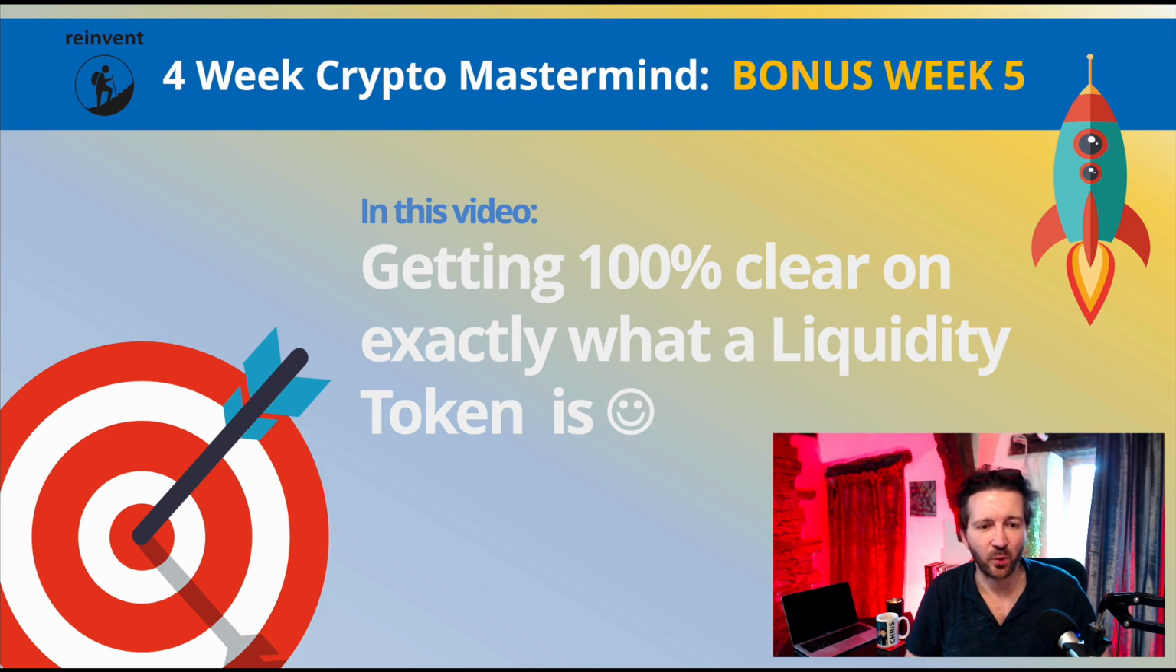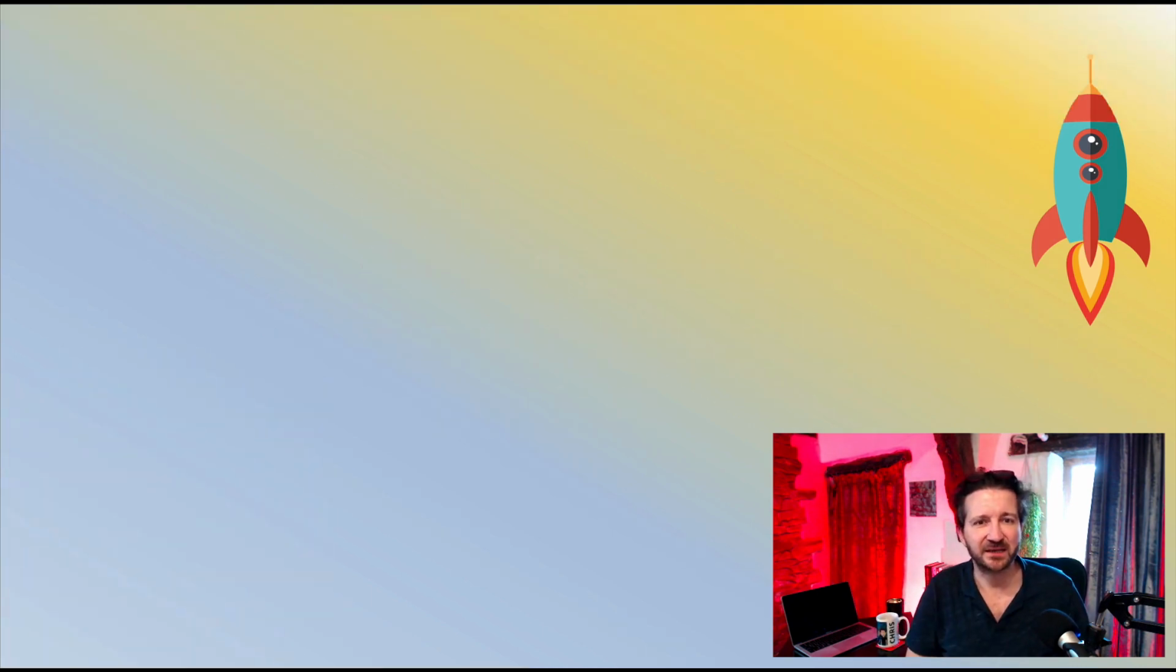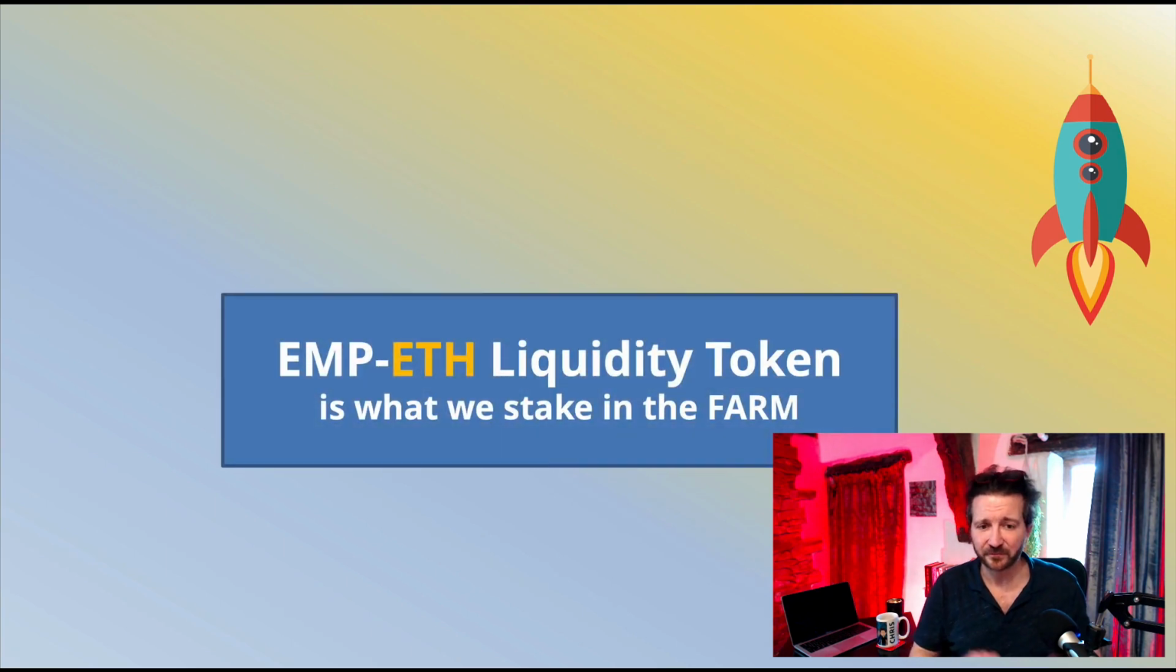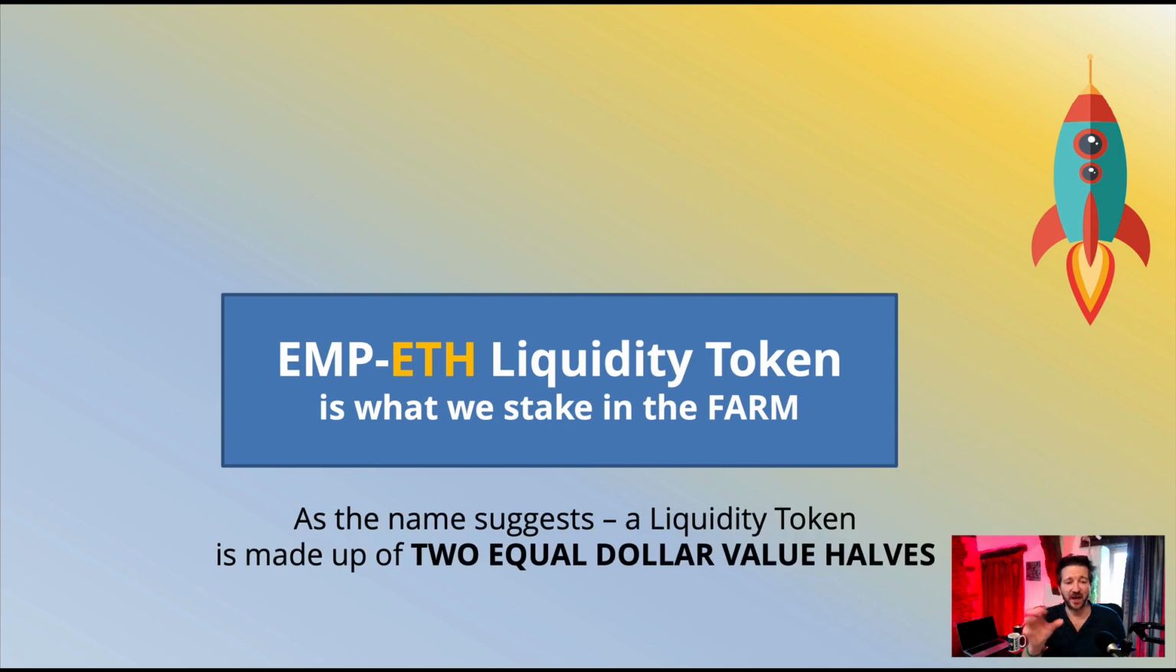Okay, so what is a liquidity token? Well, a liquidity token is what we stake in the farm. So let's take a little look at that right now. The liquidity token that we've been talking about all the time is the EMP ETH liquidity token. It's often called LP, which stands for liquidity pool, sometimes liquidity pair. It's exactly the same thing. And this is what is staked in the farm and that earns us eShare. Okay, we know all that, right? So as the name suggests, EMP ETH, a liquidity token is made up of two halves.